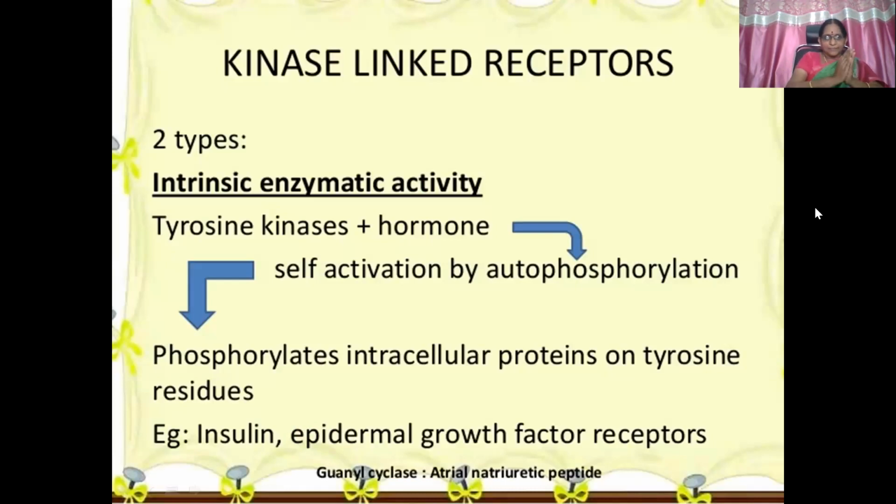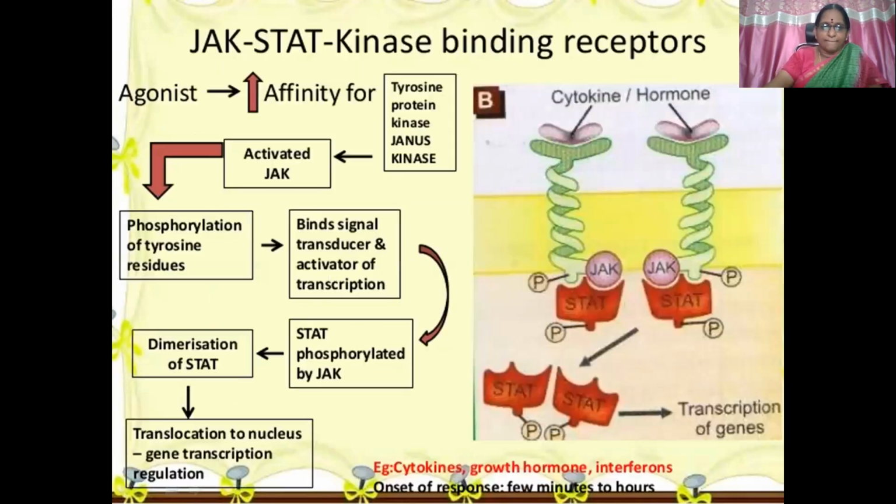So for kinase linked receptors, tyrosine kinases plus hormone cause autophosphorylation and then phosphorylation of proteins, for example insulin and epidermal growth factor receptors. For JAK-STAT proteins, there is JAK activation, phosphorylation of tyrosine residues, and then binding of the signal transducer and activator of transcription, STAT activation, phosphorylation by JAK, dimerization of STAT, translocation to the nucleus, and gene transcription.